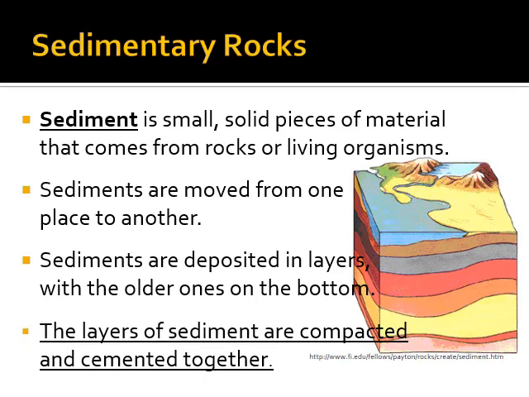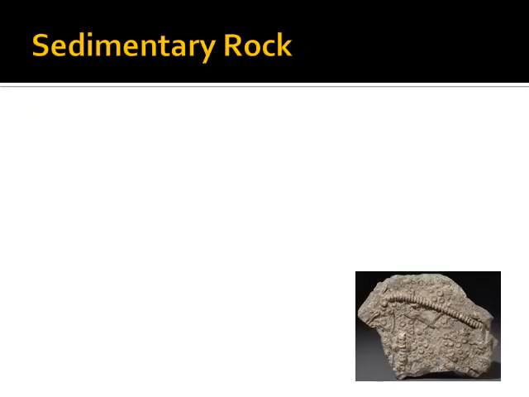And eventually, over time, the layers of sediment get compacted and cemented together because there's a lot of pressure pushing down on all this old sediment down here from all the new layers that are put on top. Imagine if you guys all pile on top of each other. The person at the bottom of the big pile of people is going to feel the pressure of all the people on top of them. That's what's happening with sedimentary rock. And that's how it gets compacted and cemented together over time to make a rock instead of just a layer of sediment.